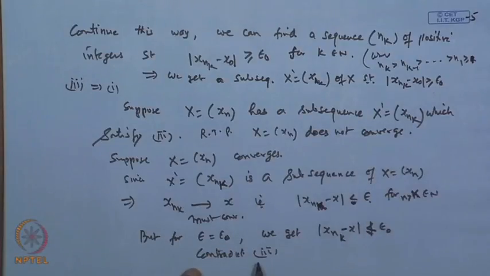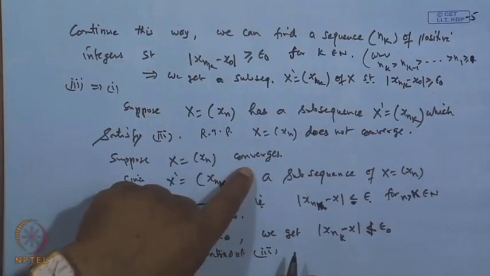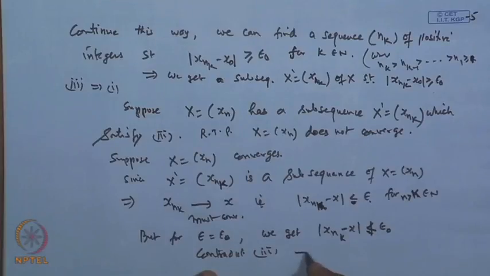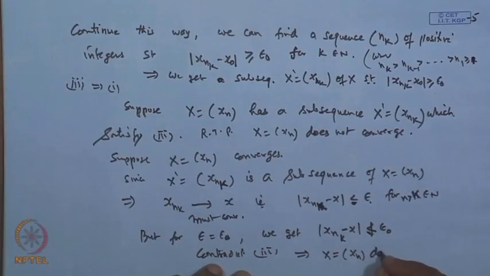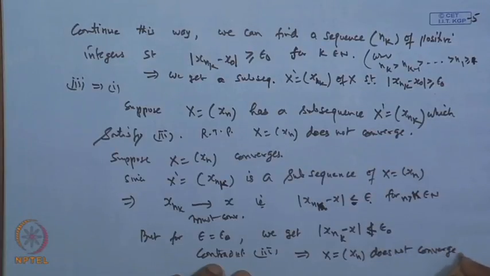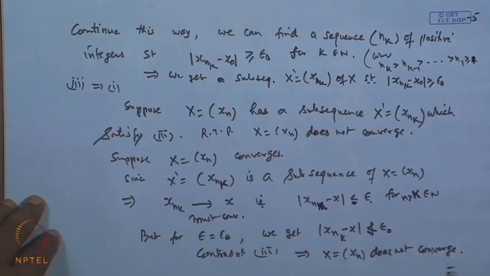Therefore, this contradicts condition 3, and the contradiction is because of the wrong assumption that the sequence converges. Therefore, this implies the sequence x, which is x_n, does not converge, and that proves the result.